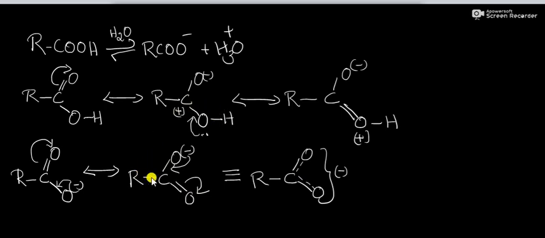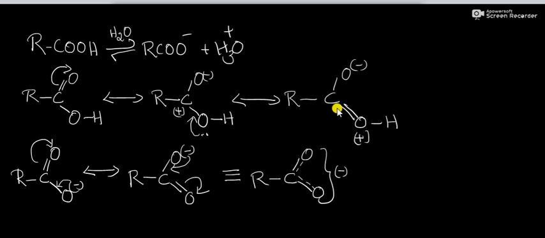Here also, in the case of carboxylate anion, there is no charge separation of positive and negative charges. Whereas in the case of carboxylic acid, there is a charge separation of positive and negative charges. So the strength of resonance is more in the case of carboxylate anion compared to carboxylic acids. And carboxylic acids are more acidic than our phenol.